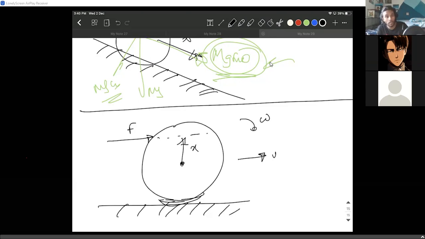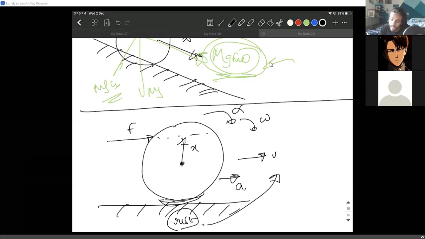Basically, this is at rest right now. It needs to go to some velocity, which means it needs some linear acceleration and also some angular acceleration.